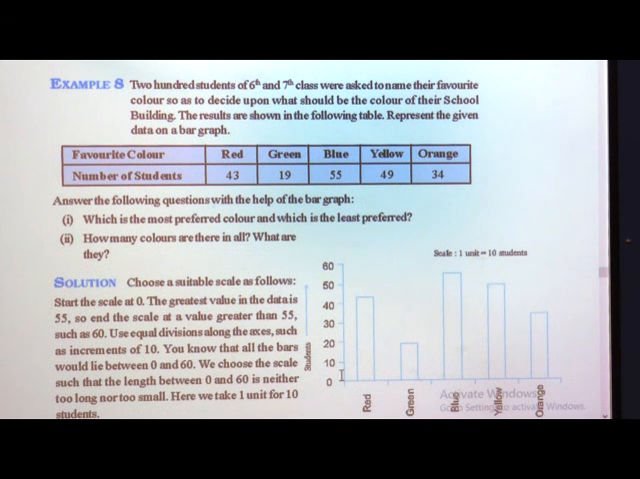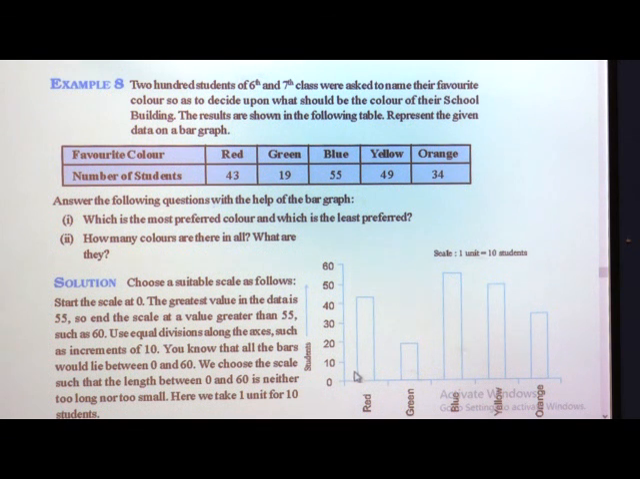It should not happen that when you write 10 by mistake here, you write 30 directly; that is wrong. It should have an equal distance. So, 0 to 10, 10 to 20, there should be equal distance. You know that all the bars would lie between 0 and 60. We choose the scale such that the length between 0 and 60 is neither too long nor too short.